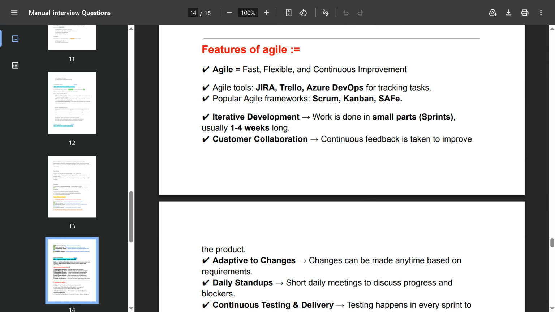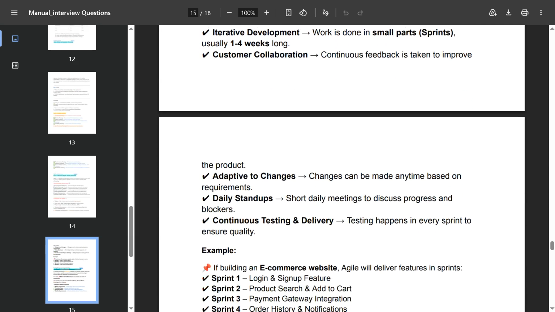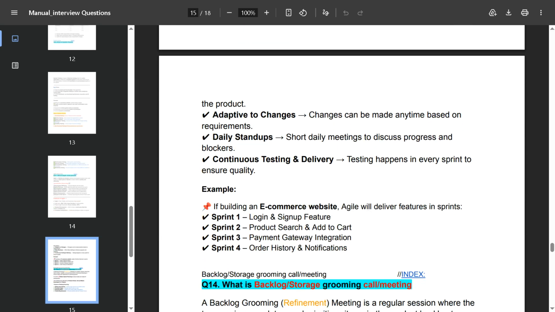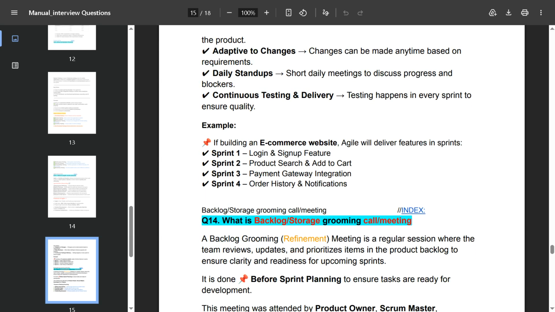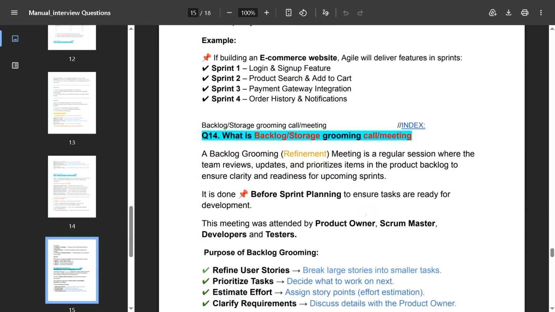Iterative development: work is done in small parts called sprints, usually 1 to 4 weeks long. In 1 week there are 5 working days. Customer collaboration, continuous feedback and continuously improving the product. Adaptive to changes, daily stand-ups, continuous testing and delivery. For example, sprint 1: login and sign up feature; sprint 2: product search and add to cart; sprint 3: payment gateway integration; sprint 4: order history and notification.